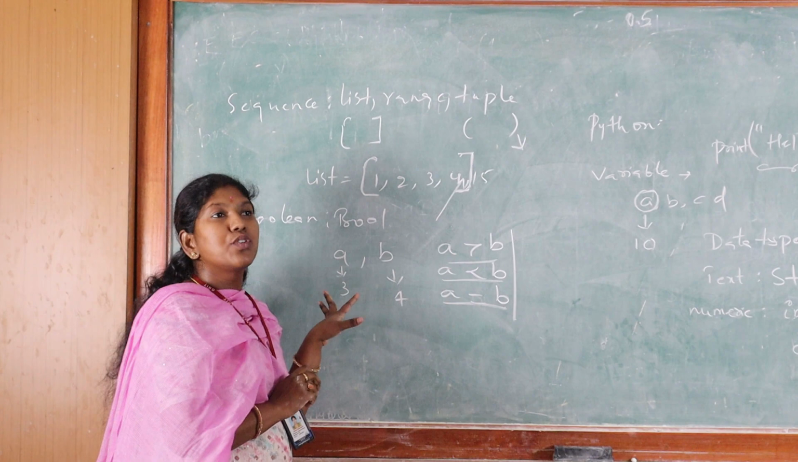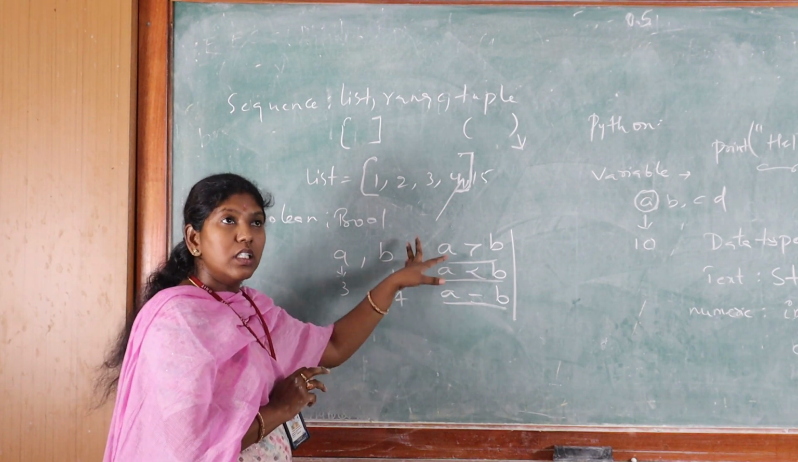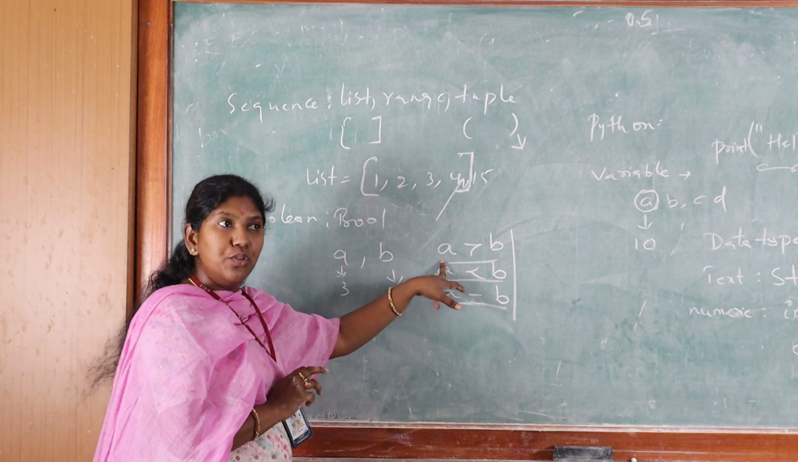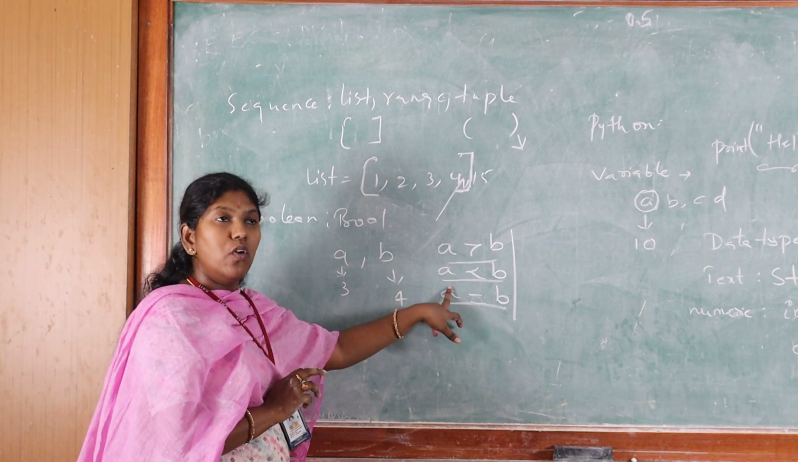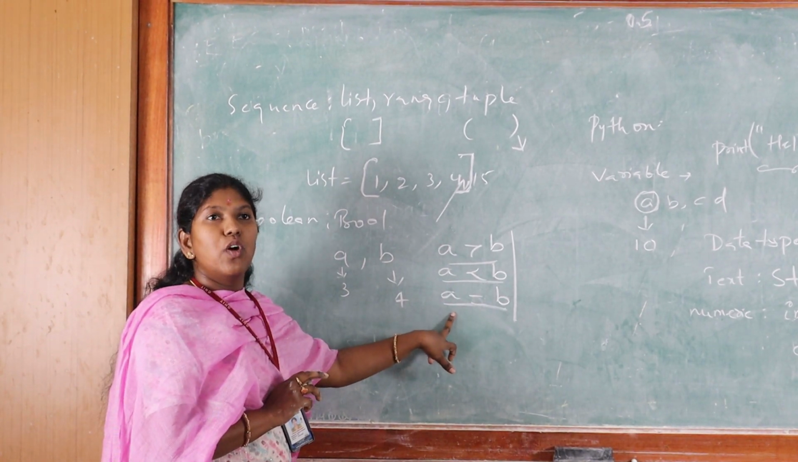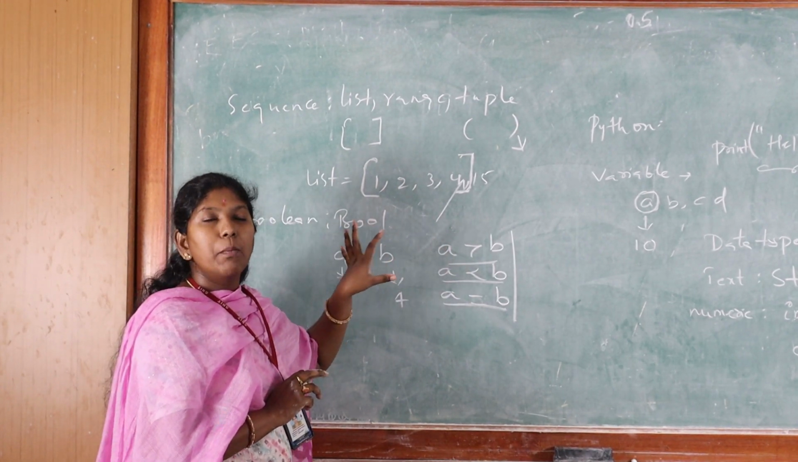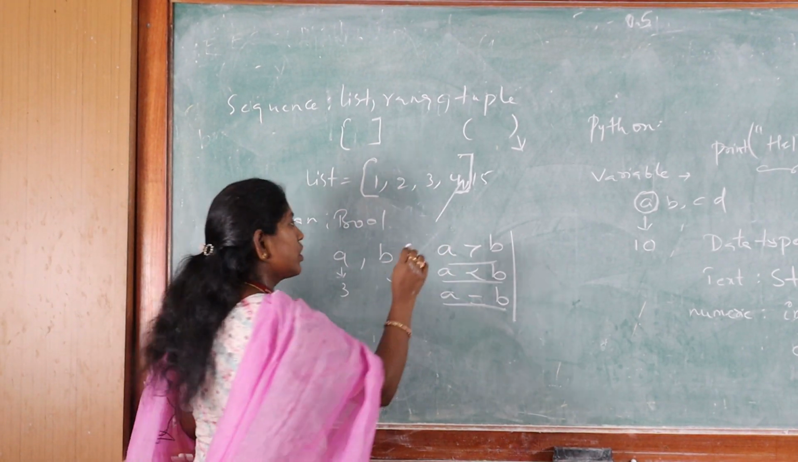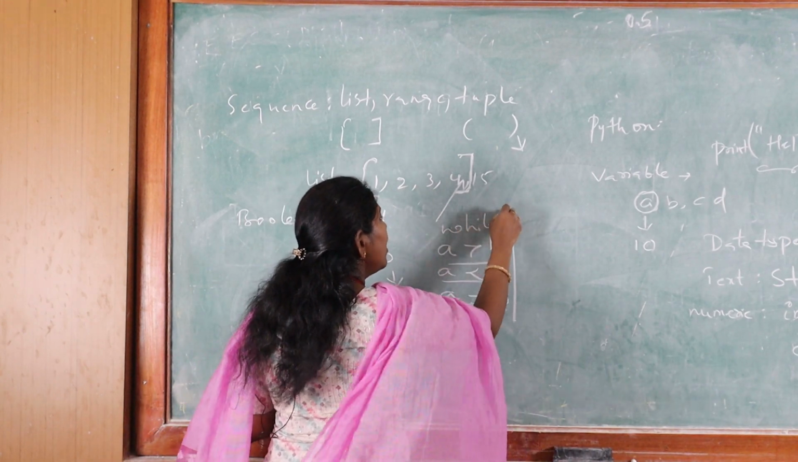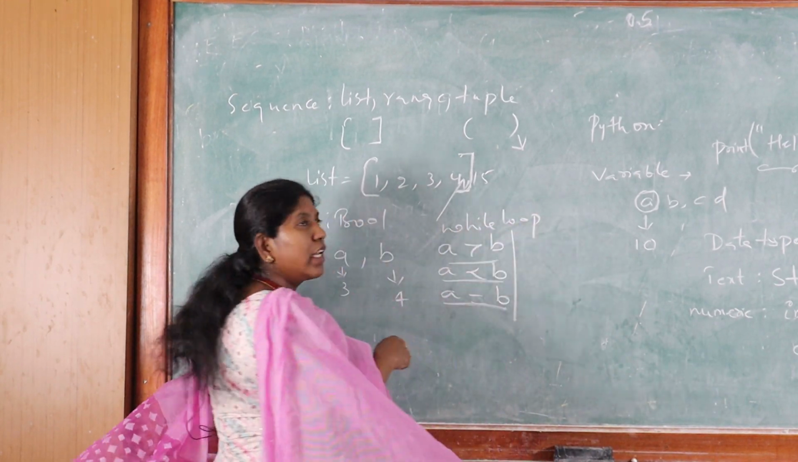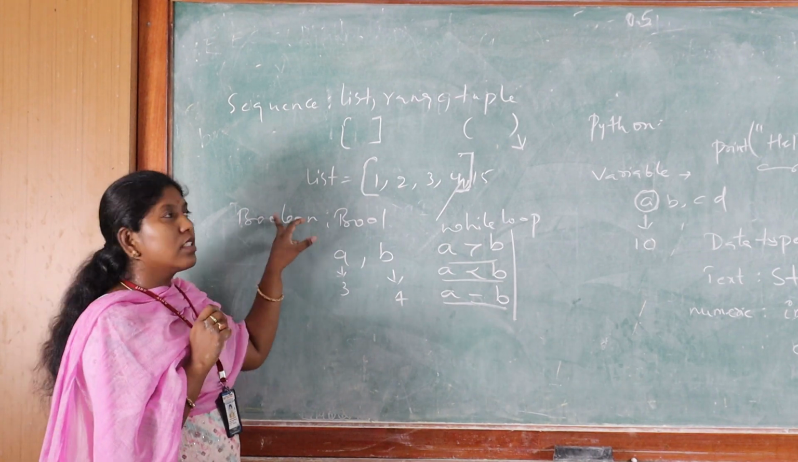That means we don't know the truth value. Whether A is greater than B is true or false, whether A is less than B is true or false, or whether A is equal to B is true or false. Generally, Boolean functions are mainly used in while loops. So in the case of while loops, we use these Boolean functions. So this is the next one.